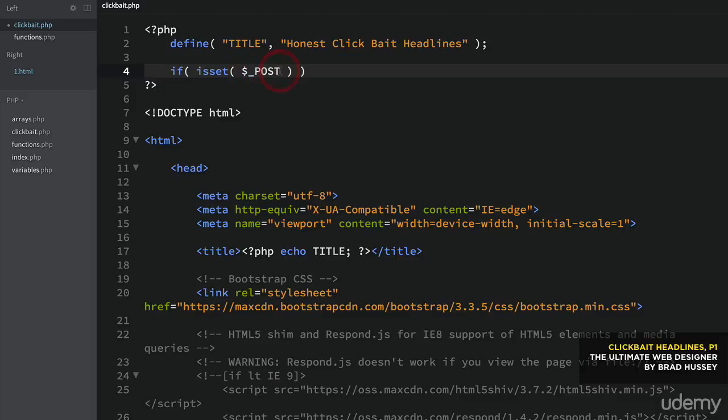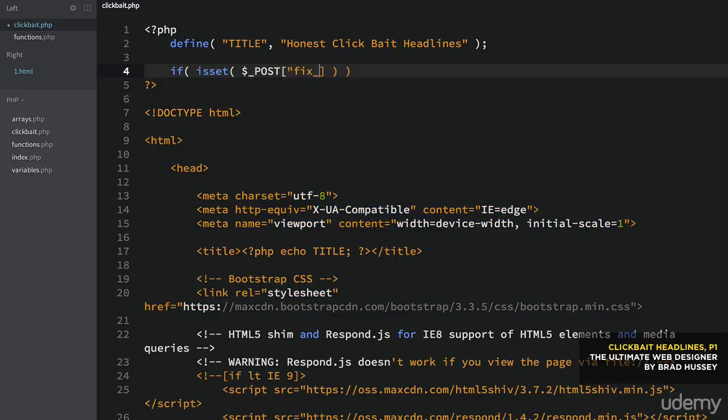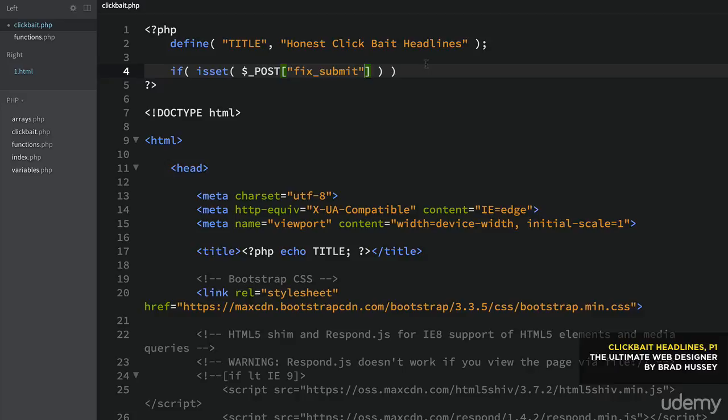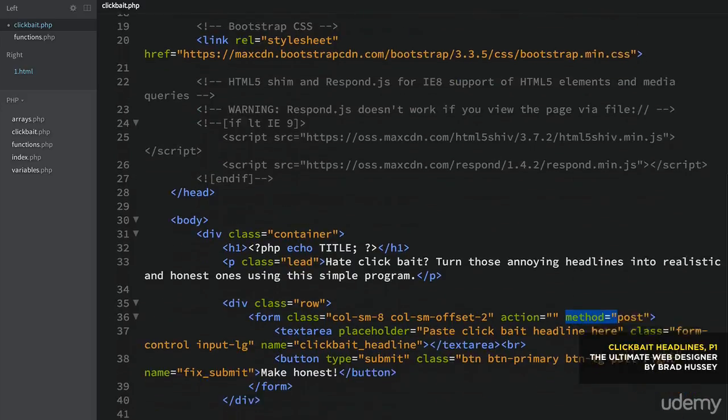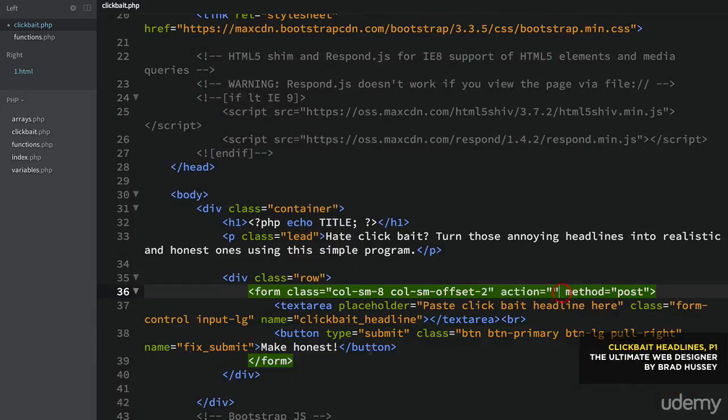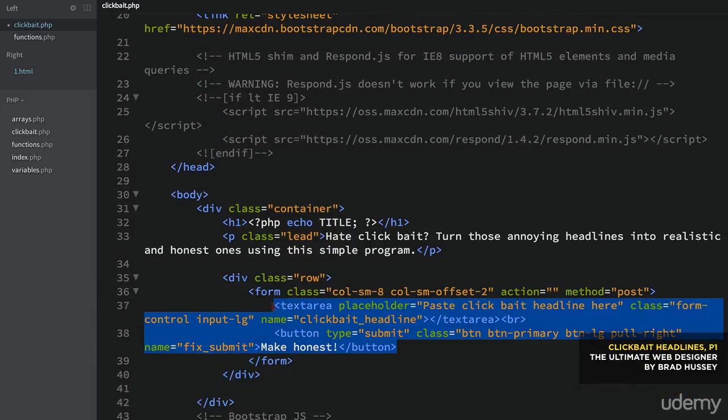$_POST, all caps, is looking for the post collection, and if you have a specific name in the array, we're looking for fix_submit. That is basically looking for the fix submit value in the post collection. So when you submit a form and its method is post, like we did down here, it's going to send the information of the form to the post collection so you can grab it for later use. And because you click the button that is called fix submit, that's going to be sent to the post